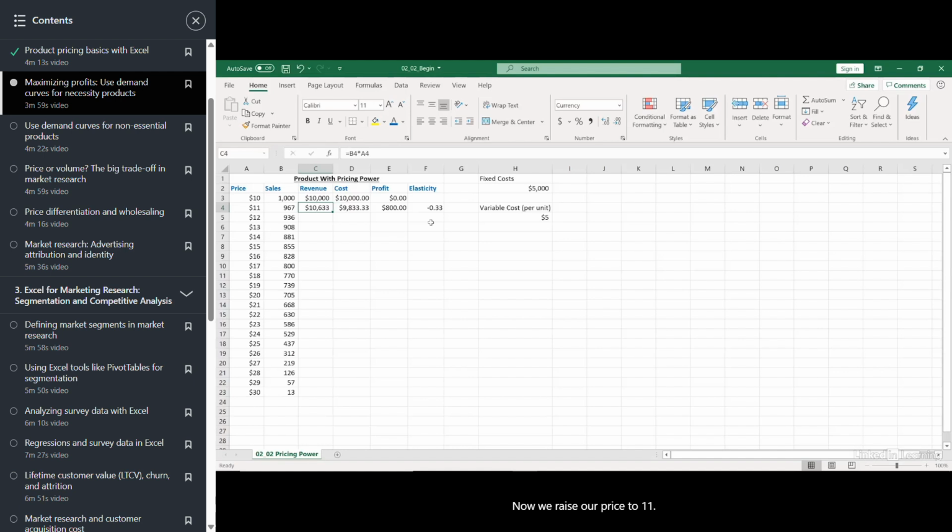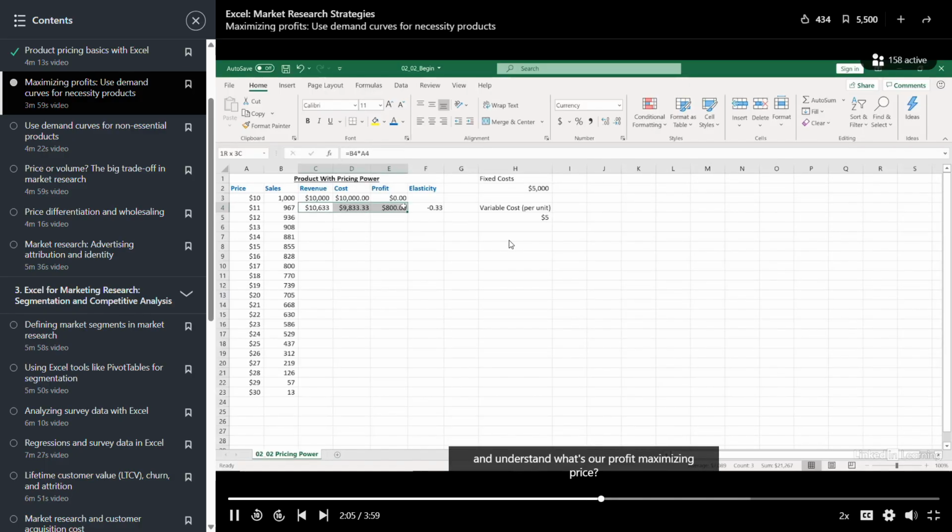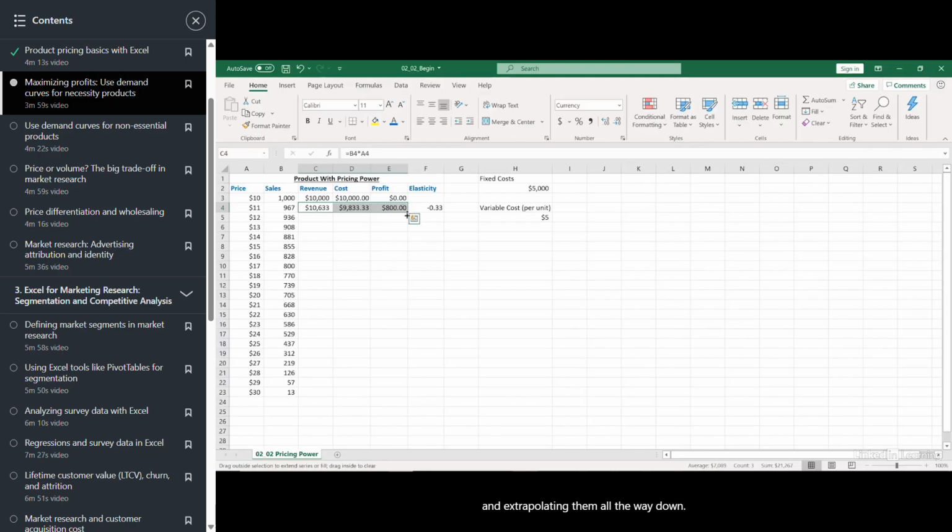Now we raise our price to 11. What happens? Well, the unit sales dip. That's okay though, because our revenue actually rises a little bit, and our costs fall. So now we have a profit of $800. What we want to do now is go through and understand what's our profit maximizing price. Well, we can do this by simply taking these formulas and extrapolating them all the way down.